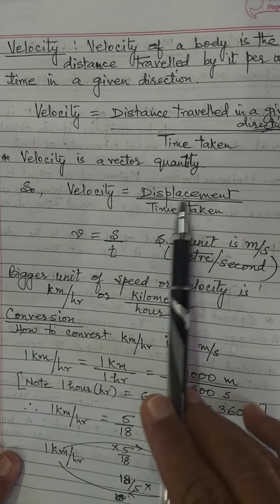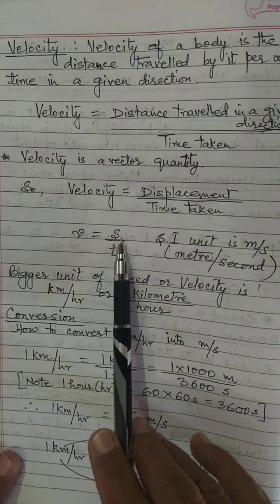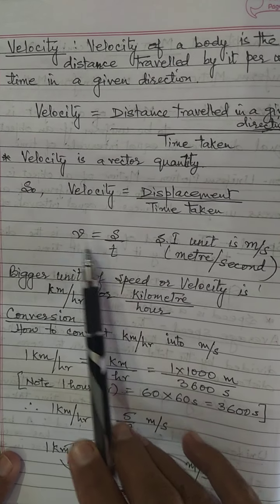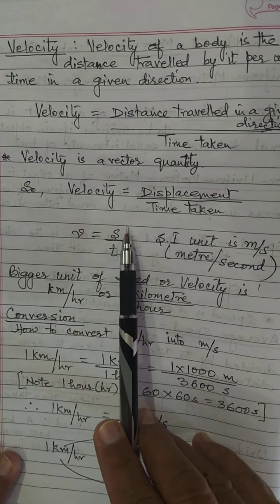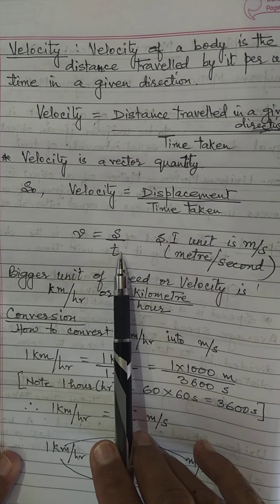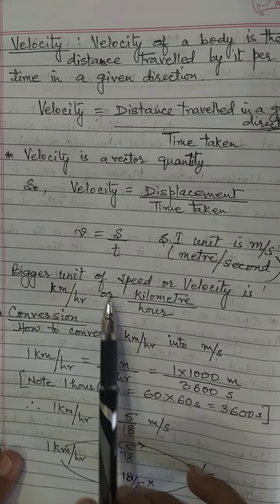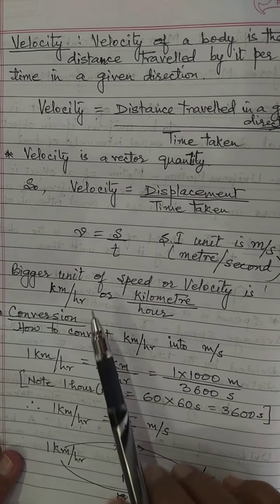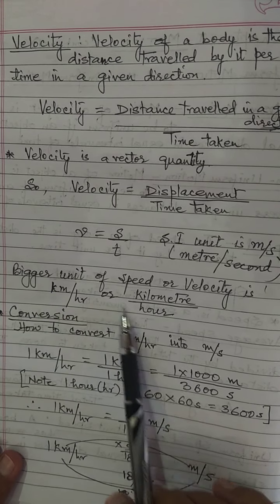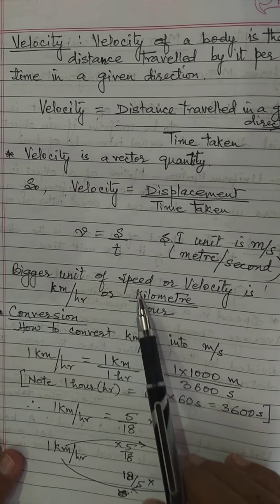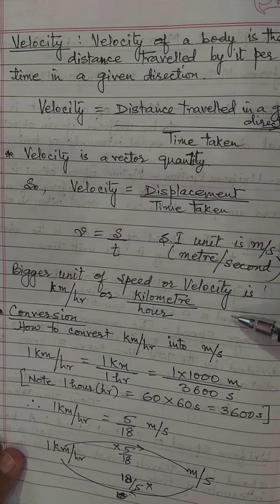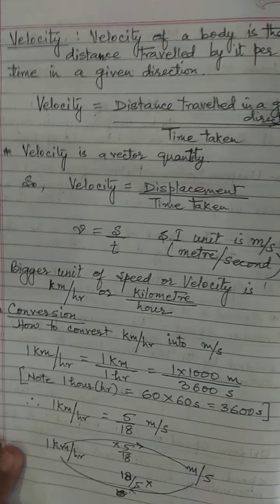We can just write down the formula. V is equal to S by T, where V is the velocity, S is the displacement or distance, and T is the time. The SI unit is meter per second. Bigger unit of speed or velocity is kilometer per hour, and the smaller unit is centimeter per second.